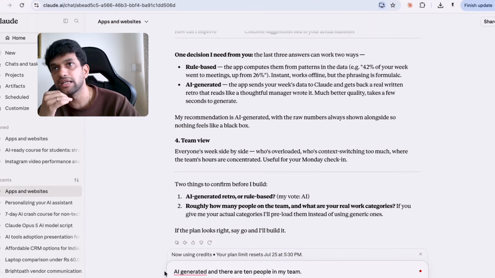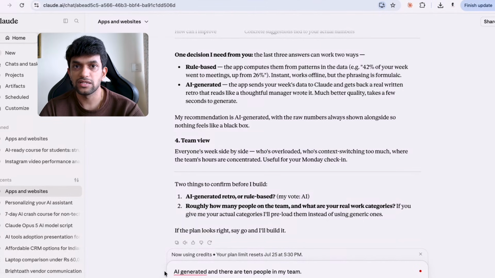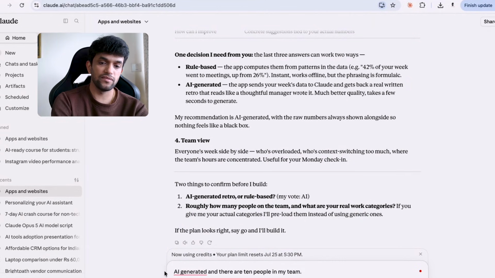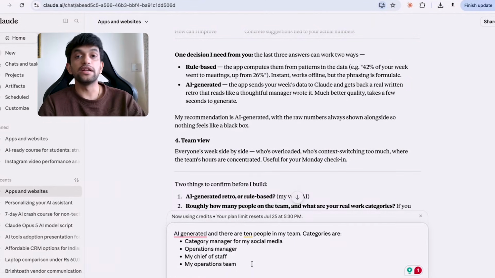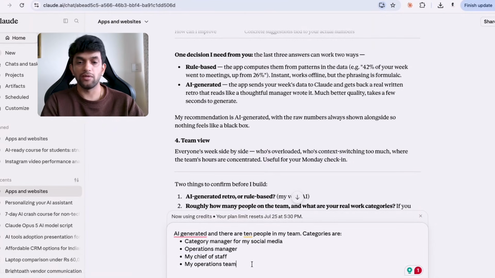My real work categories are: category manager for my social media, then there is operations manager, then there is my chief of staff, my operations team. There are video editors. Then there are teachers, because we are an education company, a tech company.